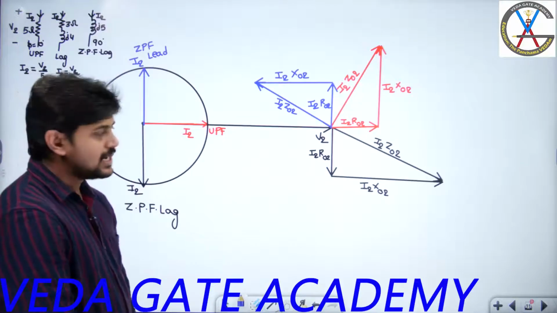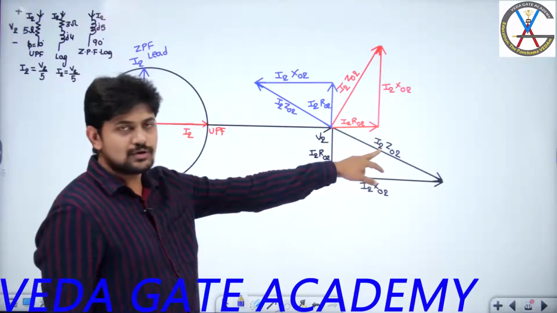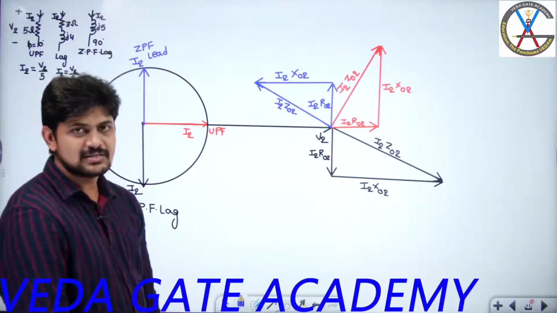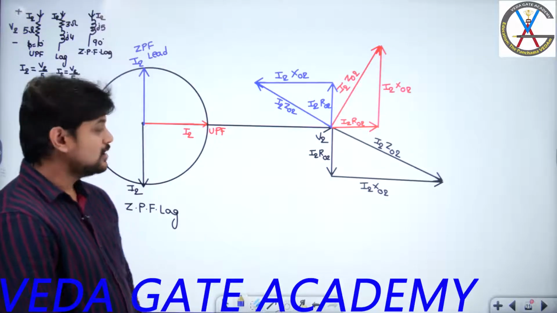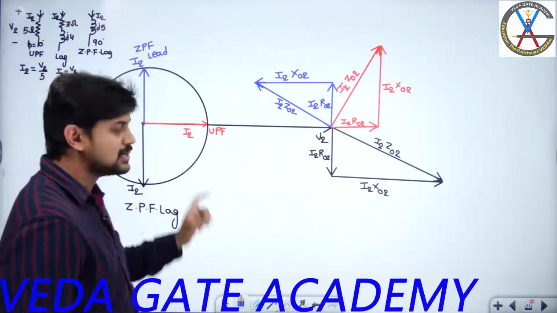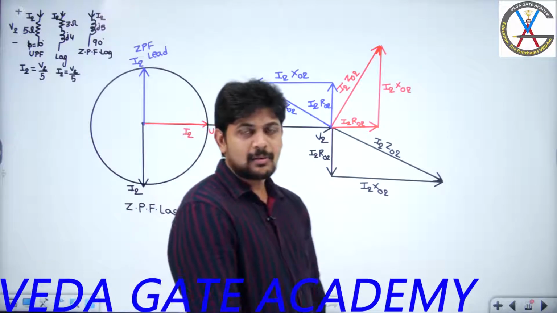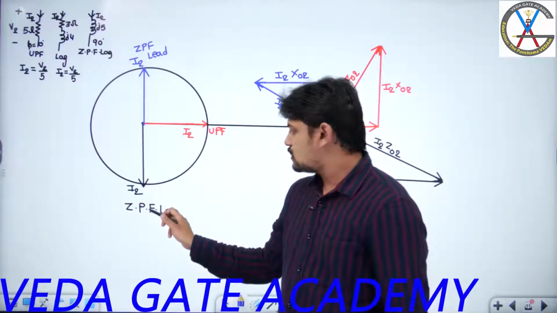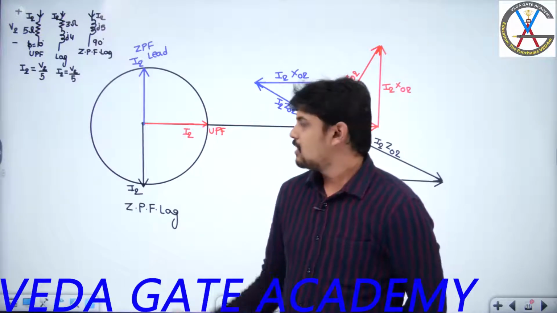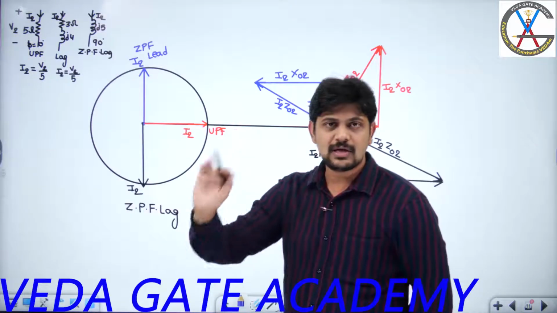Now my question is, can I say the length of I2 Z02 for the black color, red color, green color or blue color will remain the same or different? Same. Why? Here I am assuming that the magnitude of I2 remains the same for all these different power factor loads. The magnitude of the load current I2 in zero power factor lagging, unity power factor and zero power factor leading, or any power factor, I am going to assume as constant.